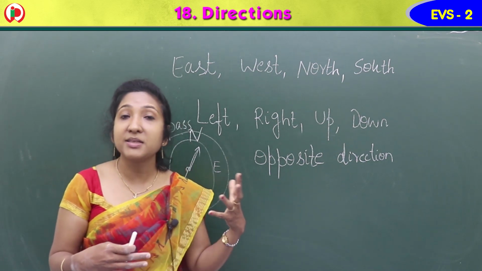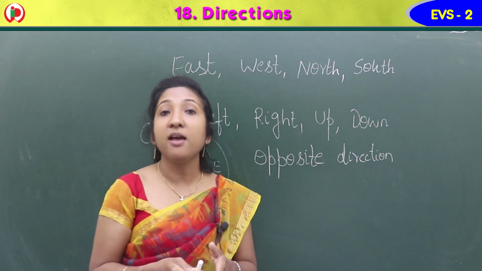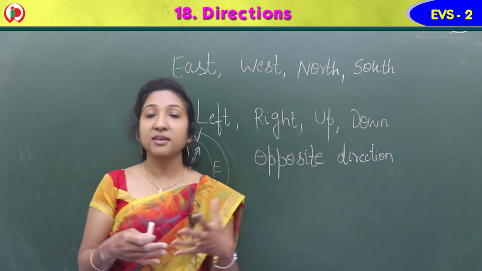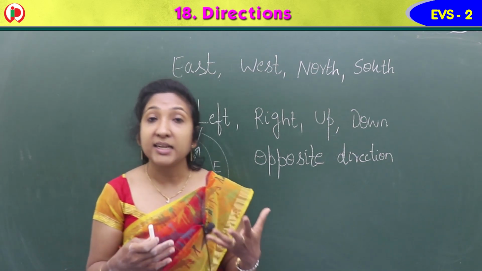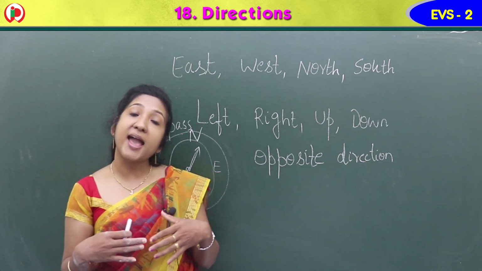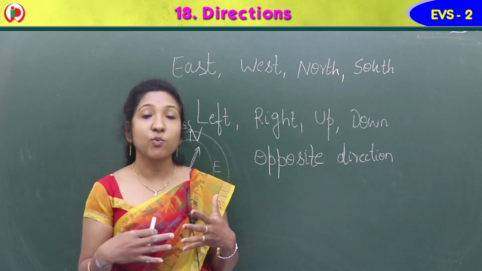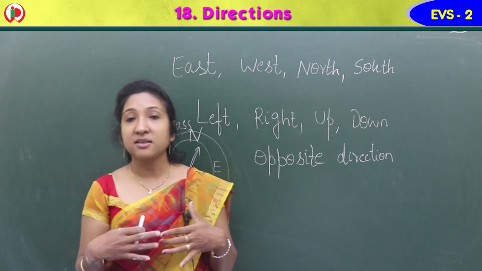They use a compass needle. The compass needle always points towards the north. So from that they can easily find directions. Which are the four main directions we learned, children? Yes, it is east, west, north and south.